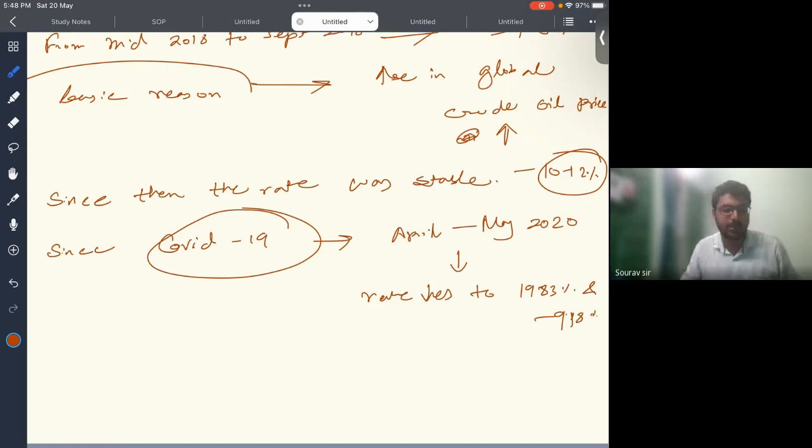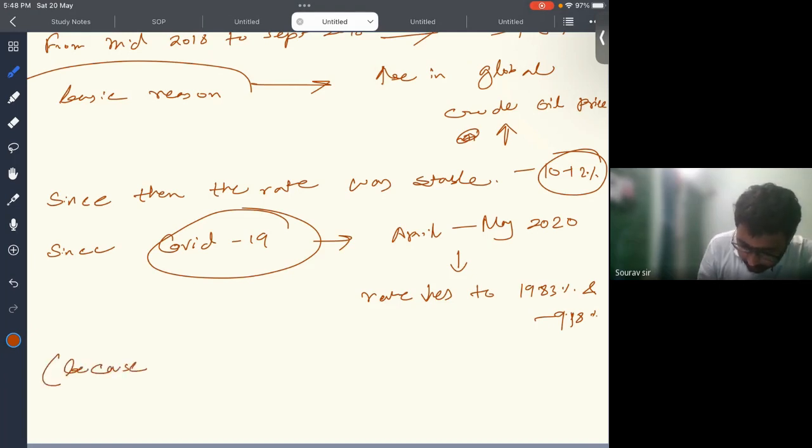This is a massive and drastic fall. This decline was due to the significant reduction in the demand for petroleum products during the lockdown period. So why did it decrease? Because of the lockdown.